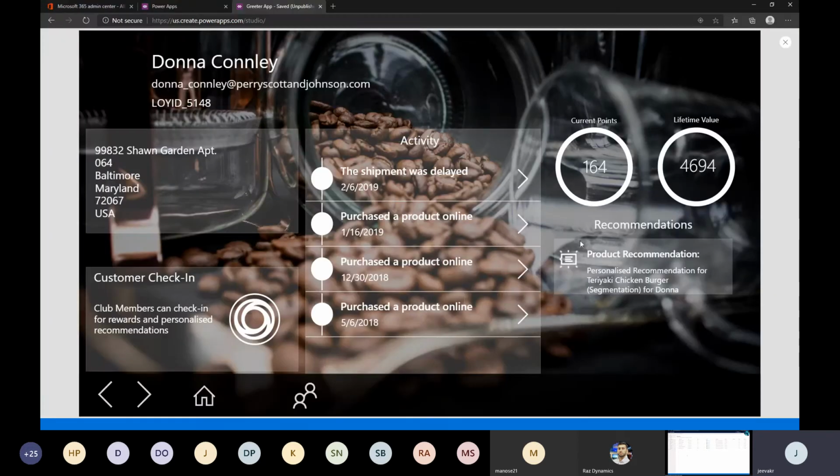Having said that, this is where the data is coming from, and this is a recommendation. So basically, we are using the sales insights recommendation here, any insight recommendation. To create this, if you already attended the previous Sales Saturday, you might have gone through some nice sessions on sales insights.